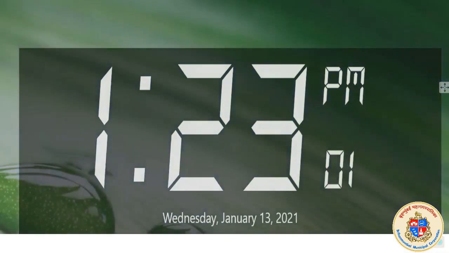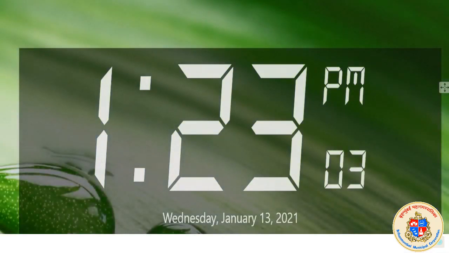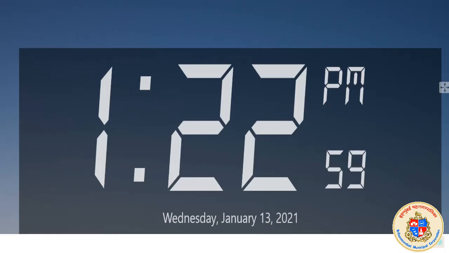In the beginning you found there is a digital clock available now, which is showing us the time. It is 1:23 now. You can see. I will restart the clock once again. See, the time is 1:22:59. This was recorded by me live yesterday afternoon. The time, I said, is 1:22 p.m. That means 1 hour 22 minutes afternoon.